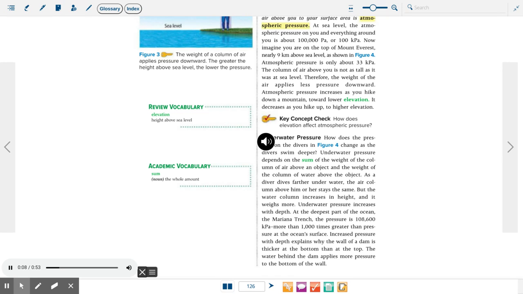Underwater pressure depends on the sum of the weight of the column of air above an object and the weight of the column of water above the object. As a diver dives farther underwater, the air column above him or her stays the same, but the water column increases in height, and it weighs more. Underwater pressure increases with depth.